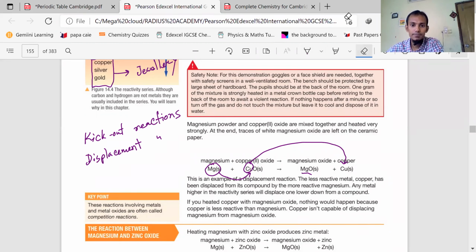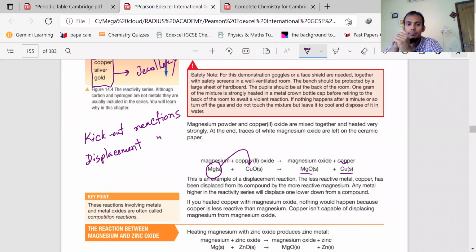Who is this? Sanimran. Okay, you tell me, we have magnesium and a compound of copper, which is copper oxide. We are reacting these two together. So in this reaction, what will happen? Which one is more reactive, magnesium or copper? Magnesium is more reactive. We have already seen, because magnesium is in group 2, but copper is below hydrogen. So magnesium, since it is more powerful, can displace copper. Copper is thrown out, and magnesium took the place of copper with oxygen and formed magnesium oxide.